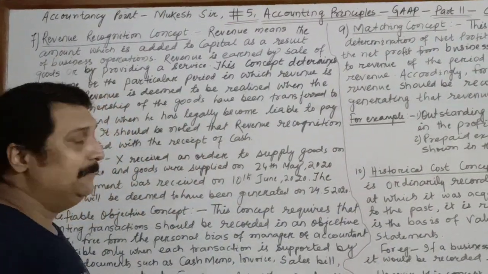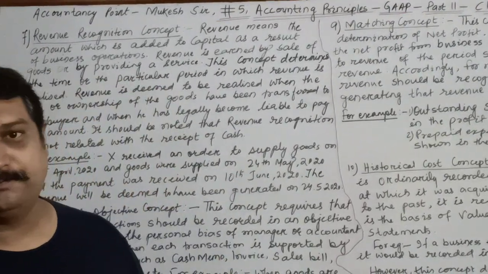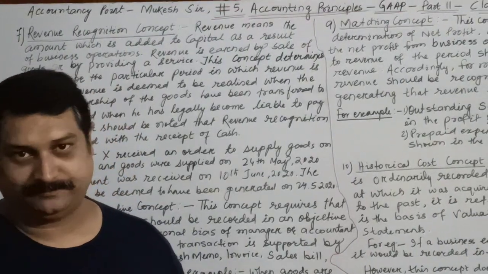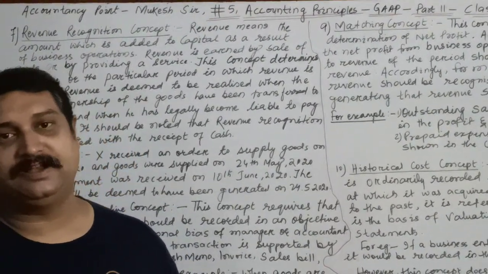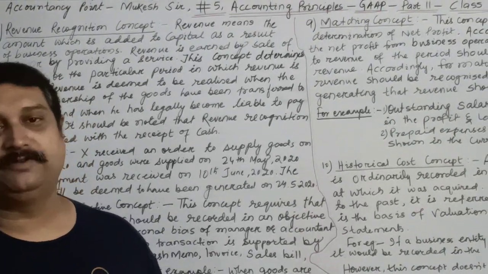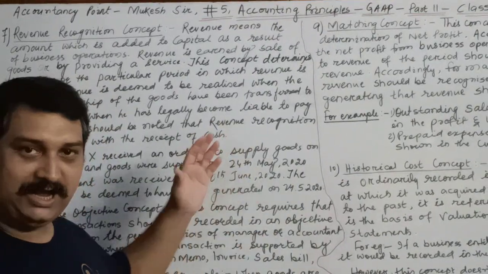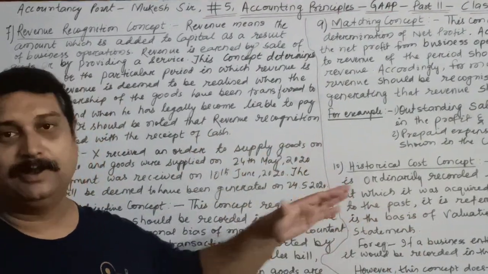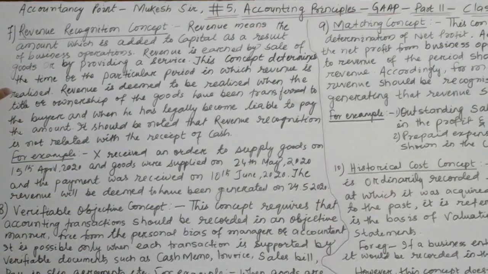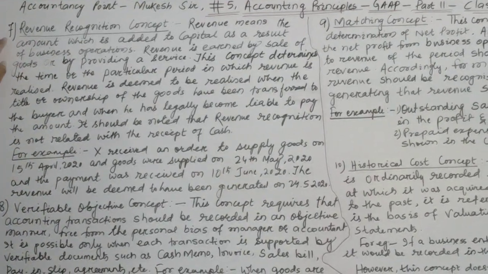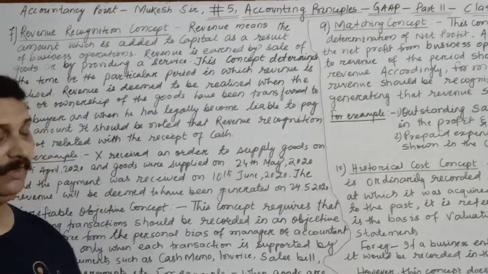Children, in the previous video I discussed the 6 accounting principles or accounting concepts. If you have not gone through the video, the link is shared in the description column. Please watch the video so that you will be able to understand the concept which I am going to discuss right now in a better manner. So today we are going to continue the topic with point number 7, that is the revenue recognition concept.